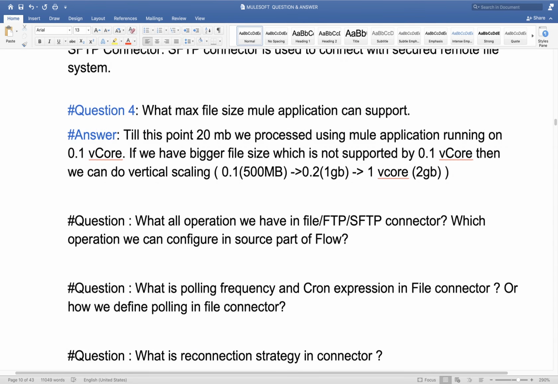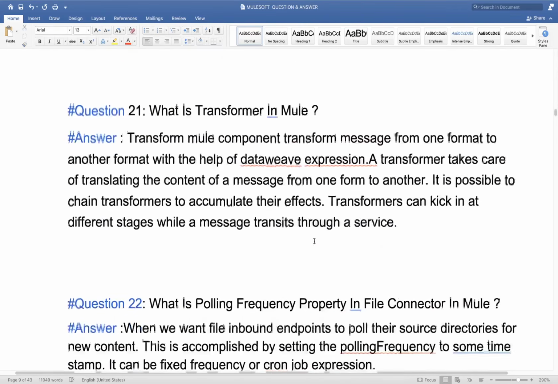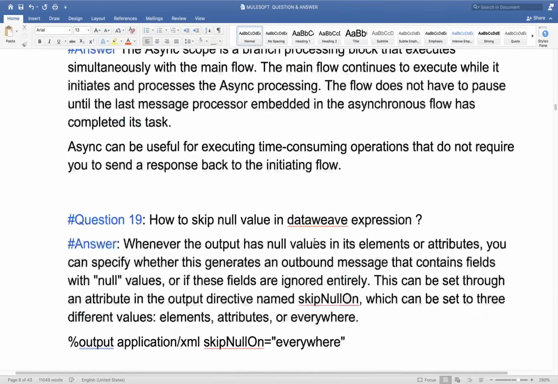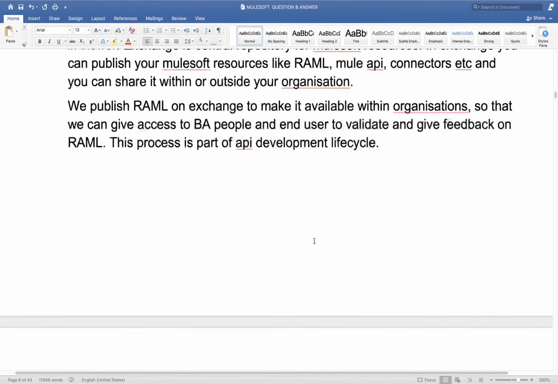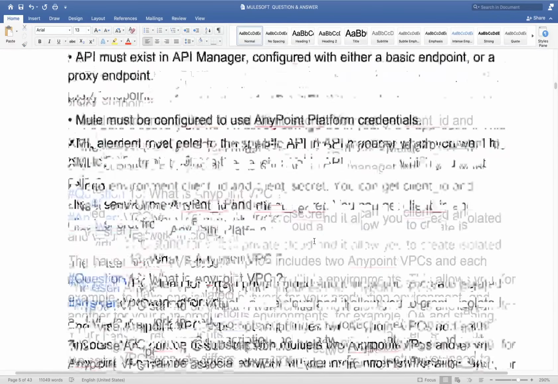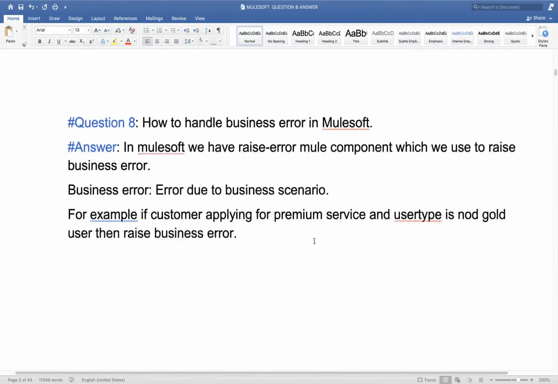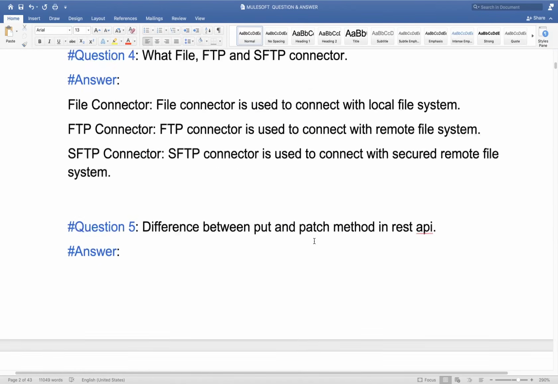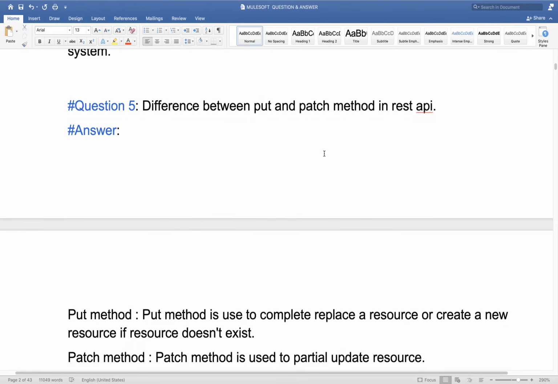Okay, so hope this answer is clear. Okay, now moving to next question.